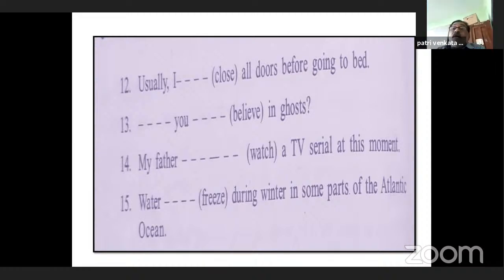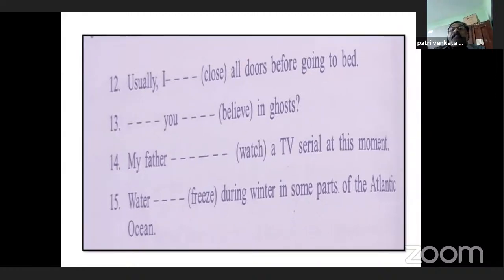That is correct. Water dash during winter in some parts of the Atlantic Ocean. So it is a repeated action. It is a general action. So water freezes during winter in some parts of the Atlantic Ocean. Here freezes, F-R-E-E-Z-E-S, is simple present tense. So let us do some more sentences. Here are the answers. Yes, look at this sentence.